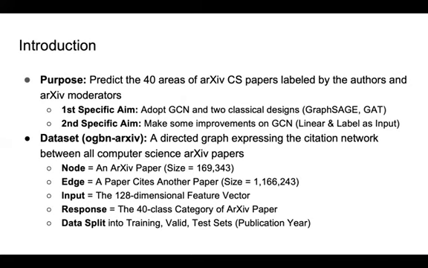Additionally, the dataset of this paper is a directed graph expressing the citation network between all computer science papers. In this graph, every node represents a paper and every edge represents a paper cites another paper. Each paper has a 128-dimensional feature vector computed by the average of word embeddings from title and abstract. Also, the primary category of a paper is one of 40 classes. Finally, the dataset is separated into training, valid, and test sets based on the publication year of the paper.